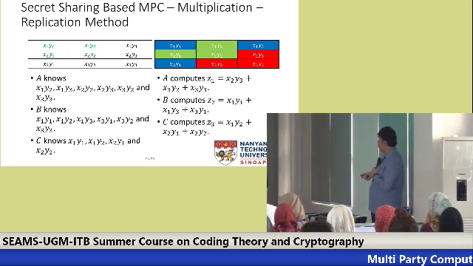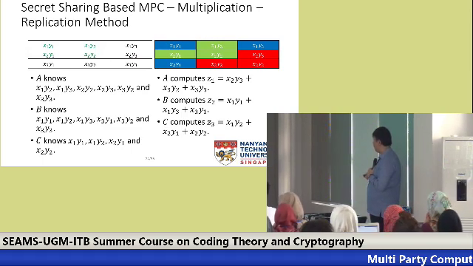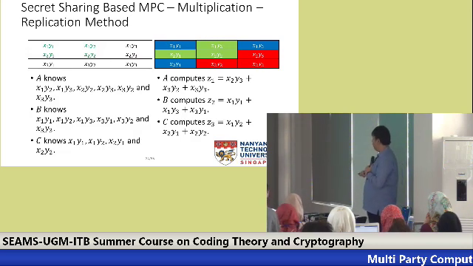Okay, so first of all for A, he knows this x1, y, so he knows this 6, which is the second and third column, and out of this 6, we just ask A to compute this 3. For B, he knows the first row and the last row, so he can calculate this 1, 2, and 3. And lastly, for C, he knows this 4, so of course, since we just have these 3 left, we just ask C to compute this one.